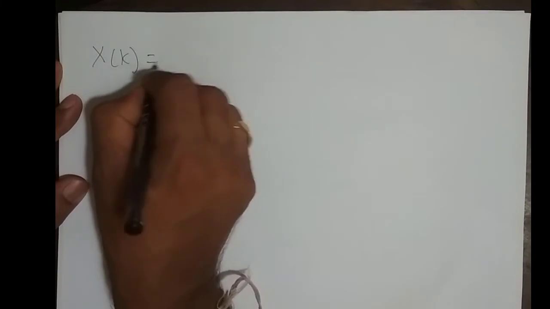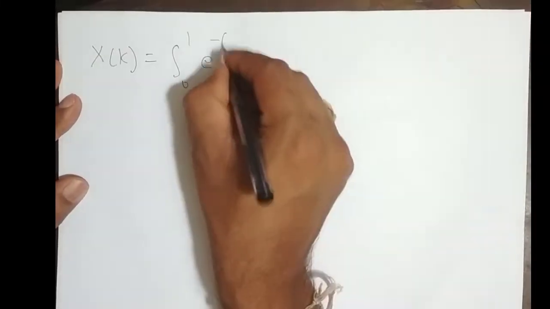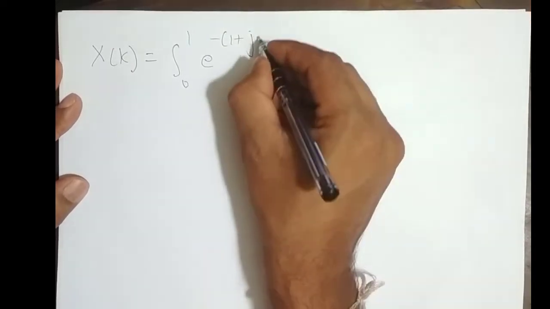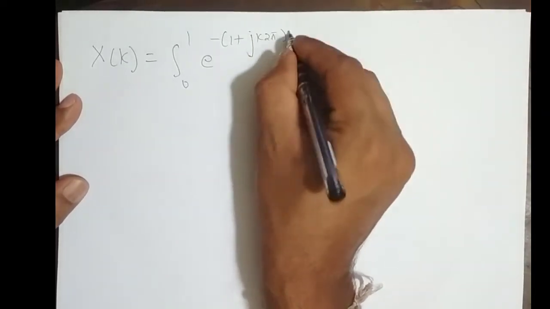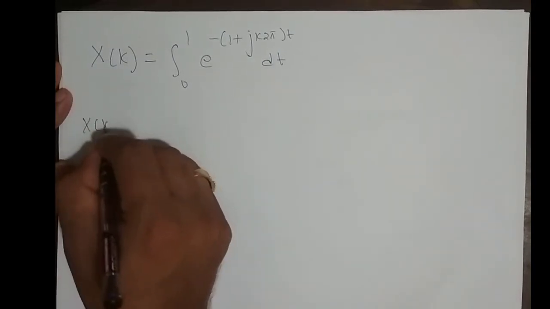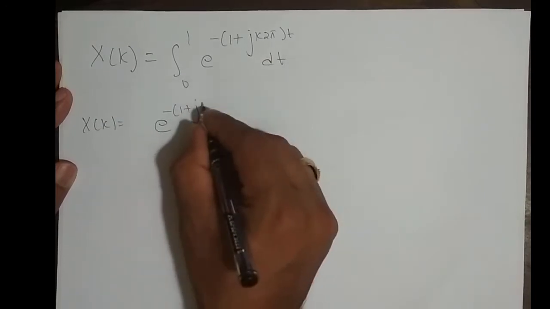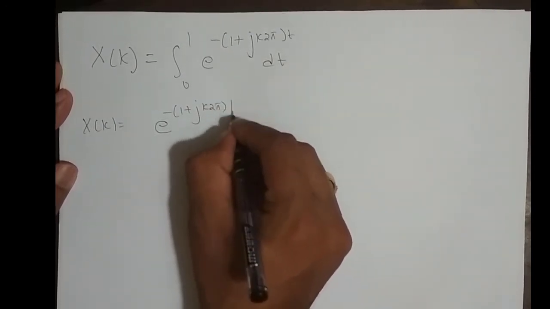So we have X of k is equal to integrating from 0 to 1 e power minus of (1 plus j k 2 pi) into t dt, right? What is the integration of e power minus of (1 plus j k 2 pi) t with respect to t?